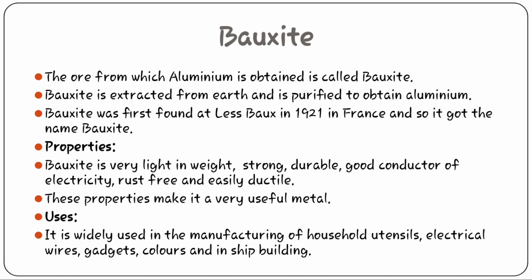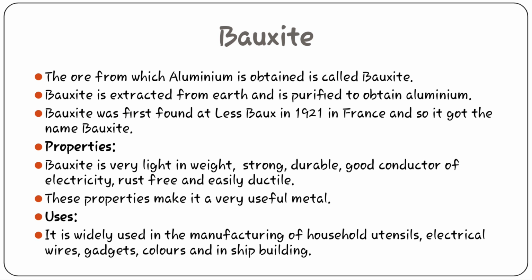Now come to bauxite. This is an aluminium ore, or the ore from which aluminium is obtained is called bauxite. Bauxite is extracted from earth and is purified to obtain aluminium. Bauxite was first found at Les Baux in 1921 in France, and thus it got the name bauxite.